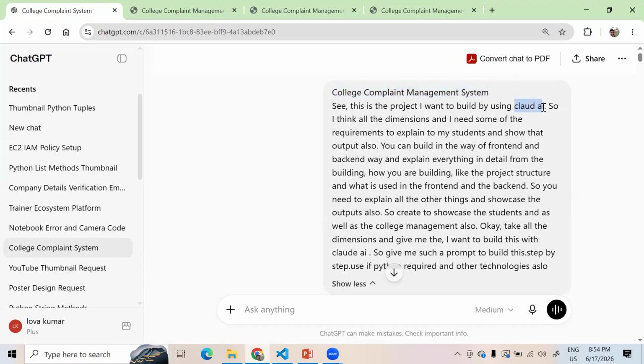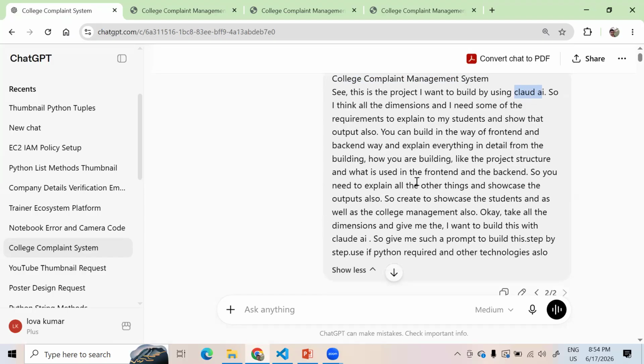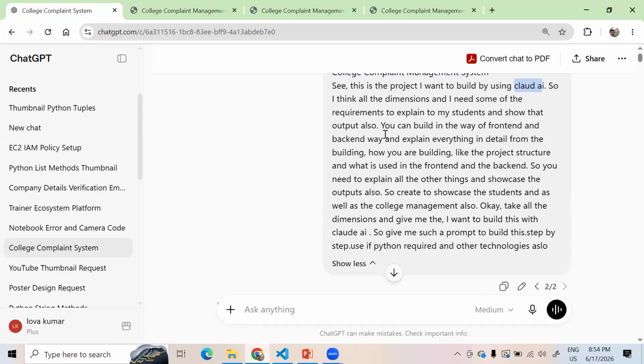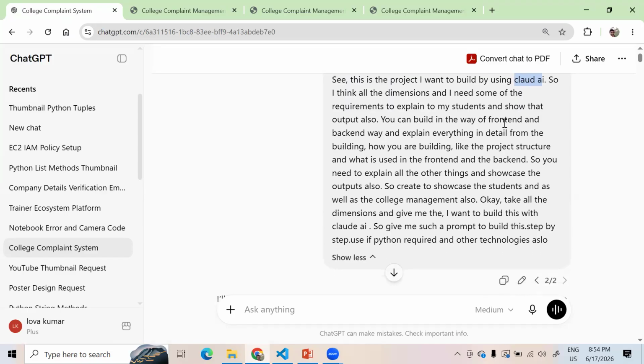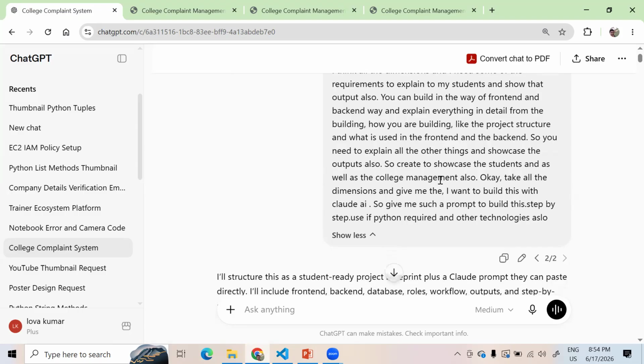Of course, if you want to build with Codex or Antigravity, any type of tool, you can use that. So you can think of all dimensions and explain to me, because actually this is being built to explain in this video. And you can build the front end and the back end. I haven't mentioned student login or admin login. I haven't mentioned anything here. I just mentioned front end and back end. So you need to explain the things clearly to showcase to the students.